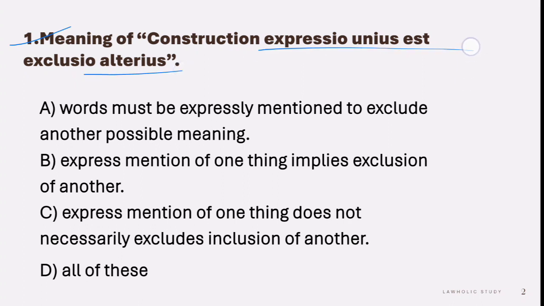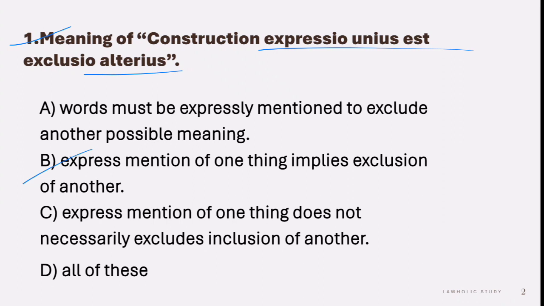So this is the maxim, and what is the meaning of the maxim? The options are: A. Words must be expressed mention to exclude another possible meaning. B. Express mention of one thing implies exclusion of another. And C. Express mention of one thing does not necessarily exclude inclusion of another. So the correct answer is B, which says express mention of one thing implies exclusion of another.